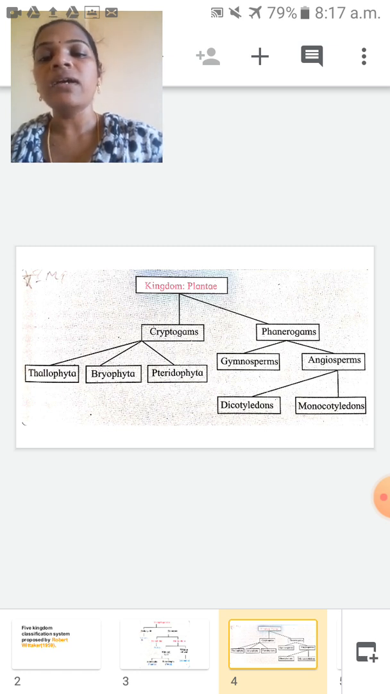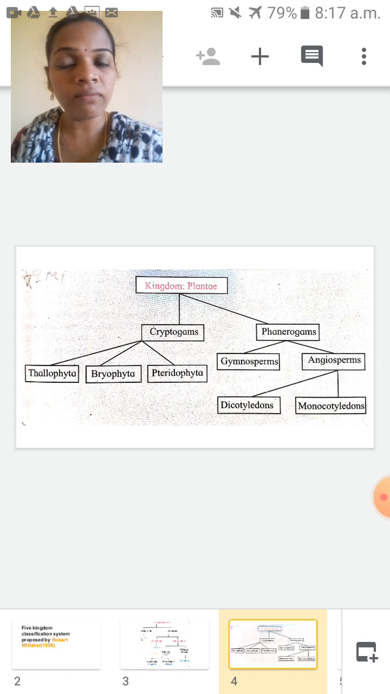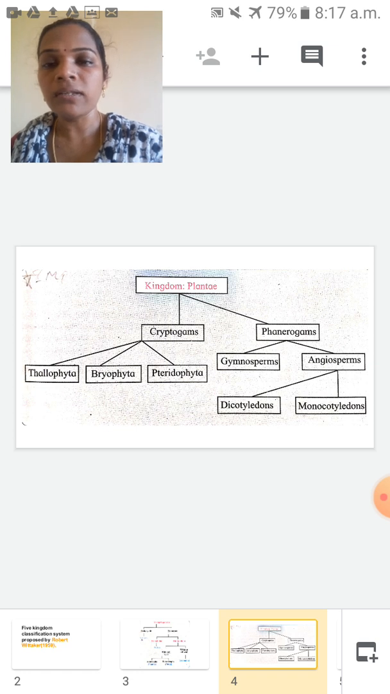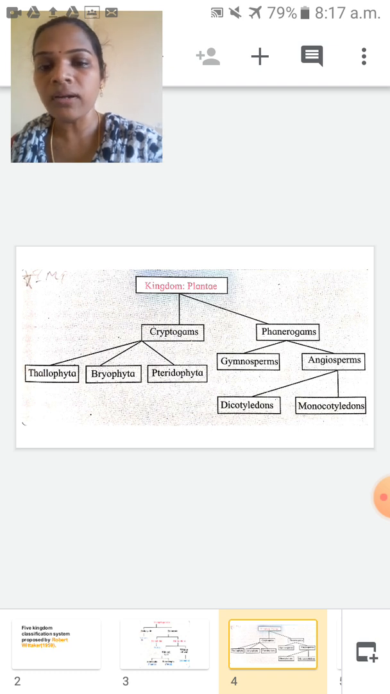I will repeat once again. Kingdom Plantae. In this chapter we are going to study about the classification of plants. Those plants come under which kingdom? Plantae. One is cryptogams, another one is phanerogams. Cryptogams have no seeds and no fruits. Phanerogams have fruits and seeds present. Cryptogams are divided into three divisions: Thallophyta, Bryophyta, Pteridophyta. The characteristics and examples of these divisions I will tell you later.